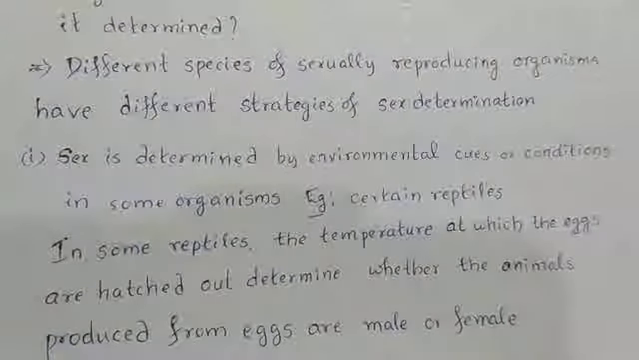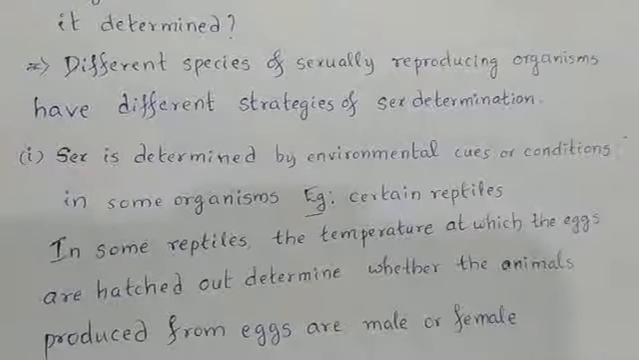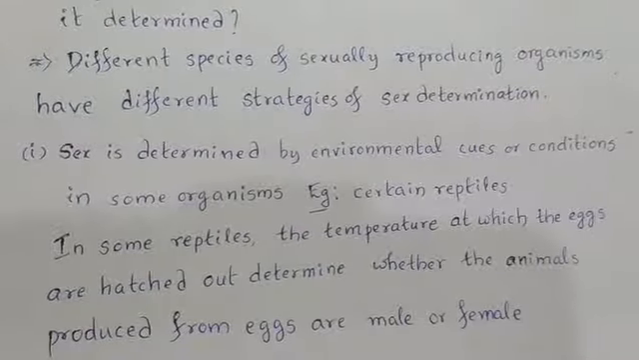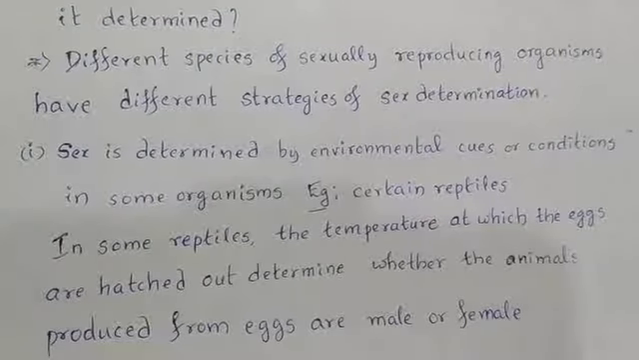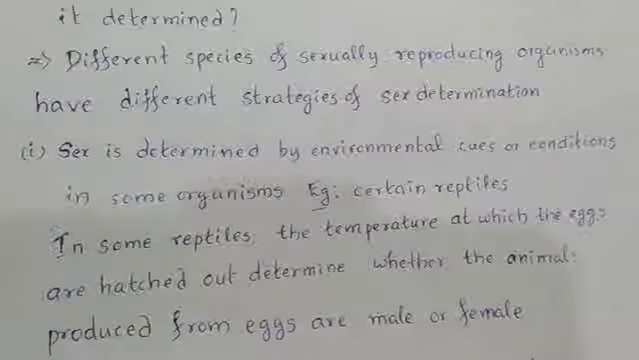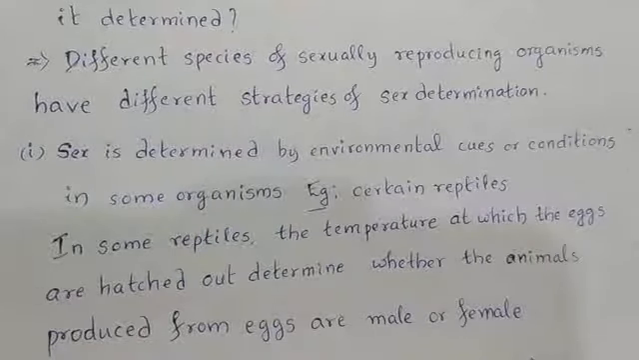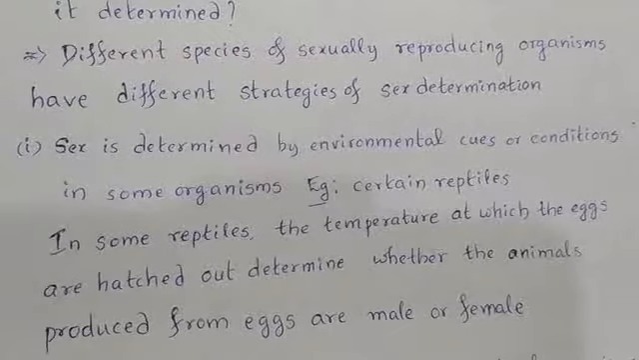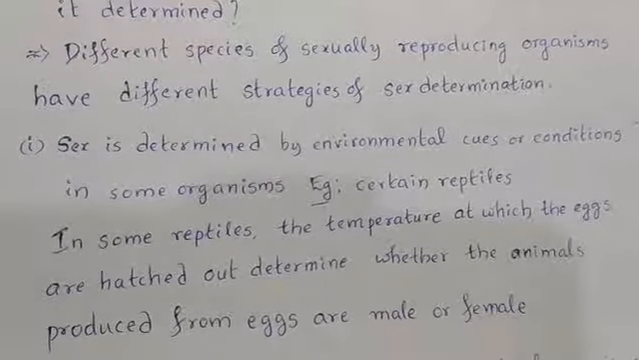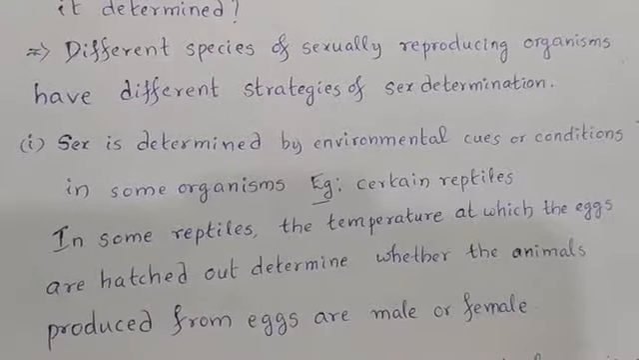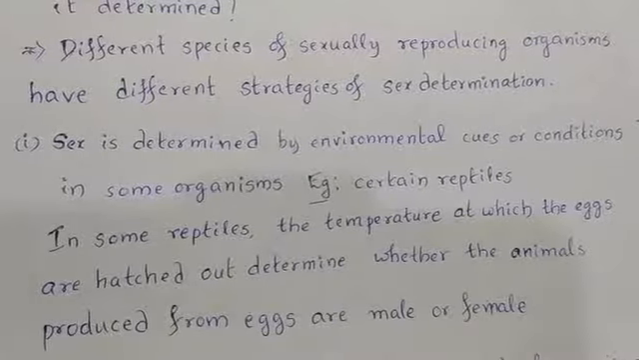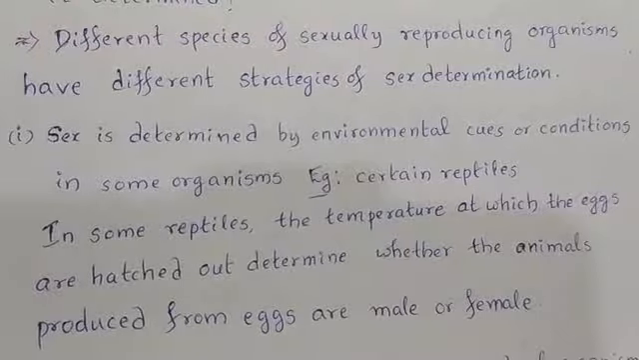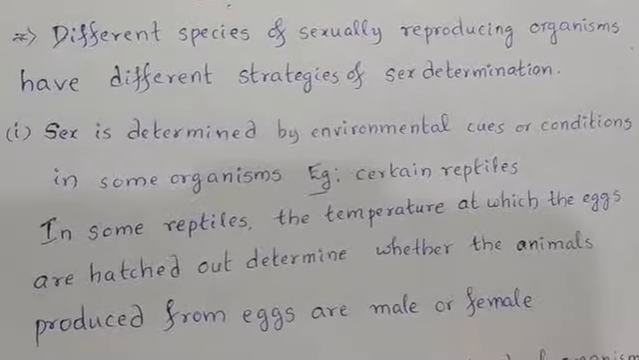Different species of sexually reproducing organisms have different strategies of sex determination. There are totally 3 types of sex determination strategies in different species of organisms. Number 1. Sex is determined by environmental cues or environmental conditions in some organisms.